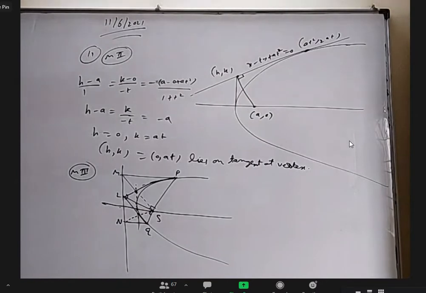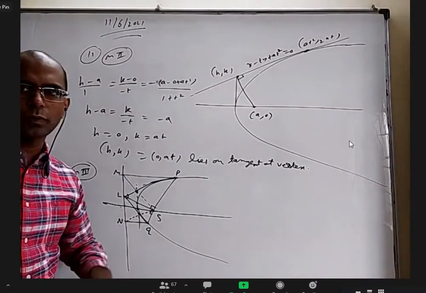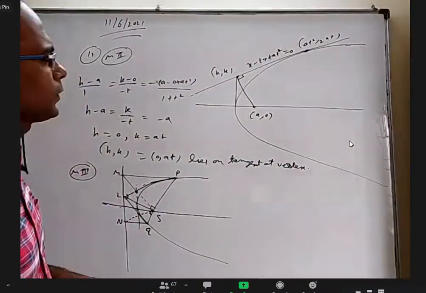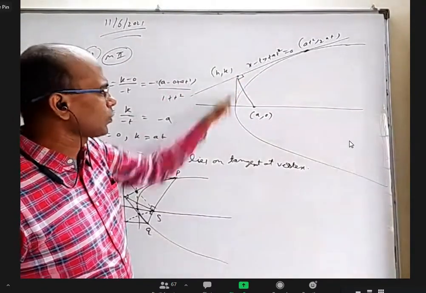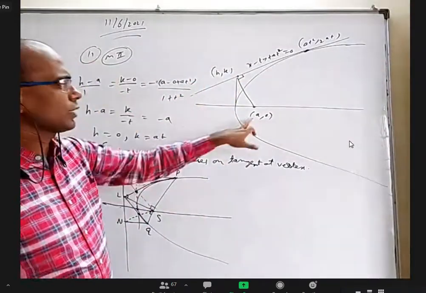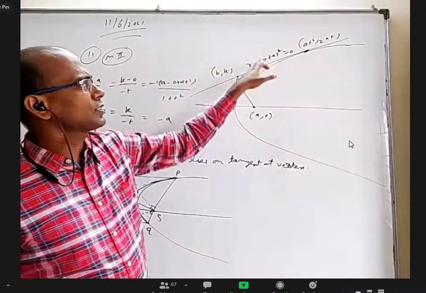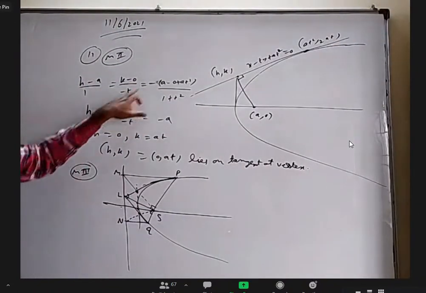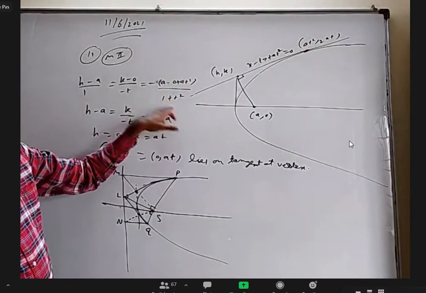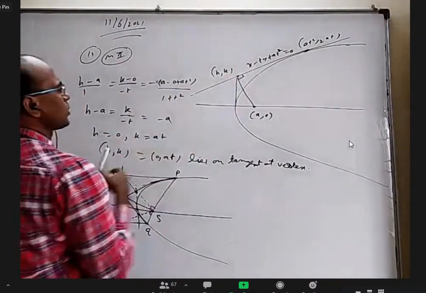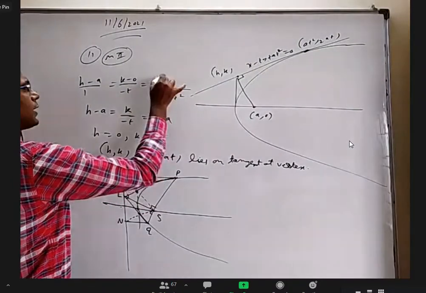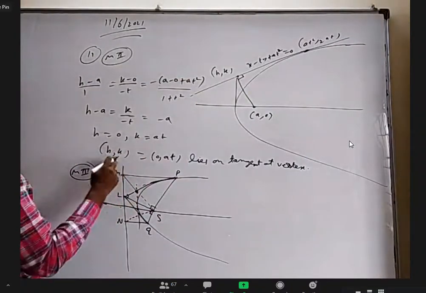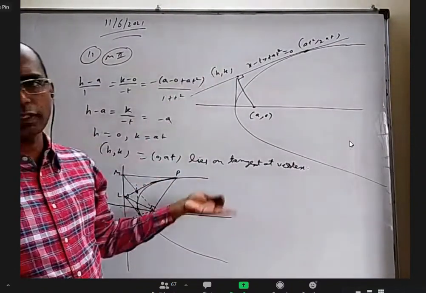Okay, so we are discussing the 11th point, method 1 we wrote in the morning. Put a focus on any tangent, it lies on the tangent at the vertex. So it is a tangent, and put a focus on that. That point should lie on this tangent at vertex. So I took a comma 0 as a focus, took the general tangent equation, and found the foot of this on this by the foot formula: h minus x1 by a, k minus y1 by b equals minus of ax1 plus by1 plus c by a square plus b square. Substituting this point here, this is minus of a minus 0 plus at square. From that I got 0 comma at and the x coordinate is 0, so it lies on the tangent at vertex.